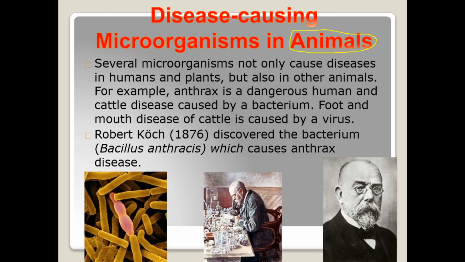For example, there are some diseases which are common in both human beings and animals. Take for example anthrax. Anthrax is a disease caused by a bacterium known as Bacillus anthracis. We can see anthrax in human beings and also in cattle. Remember this: anthrax is caused by a bacterium and is common in both human beings and animals.